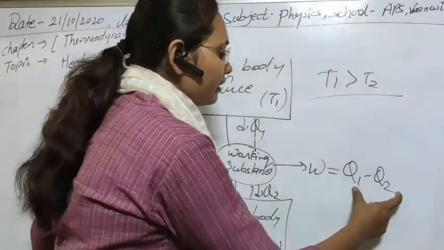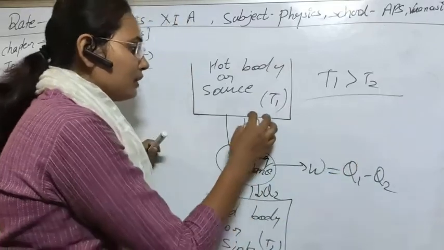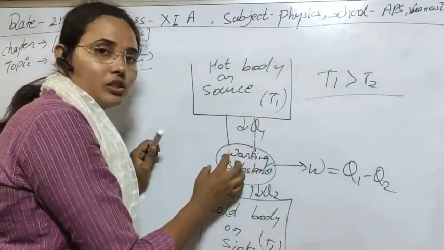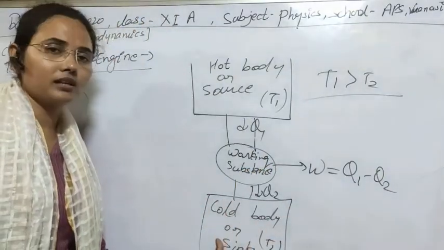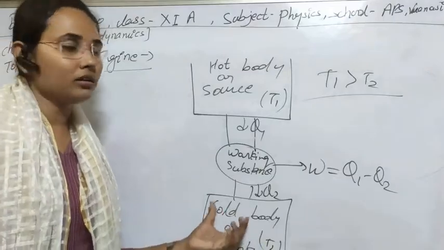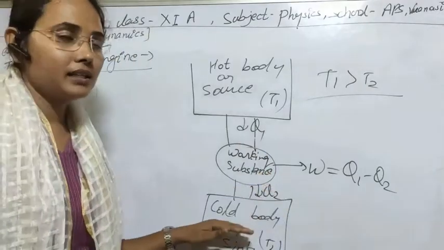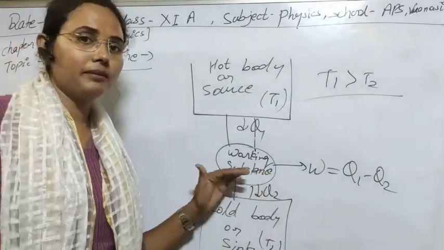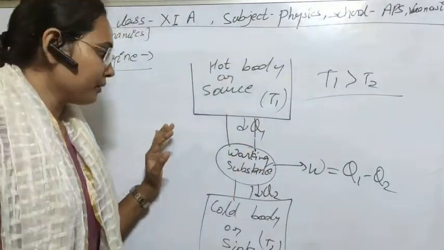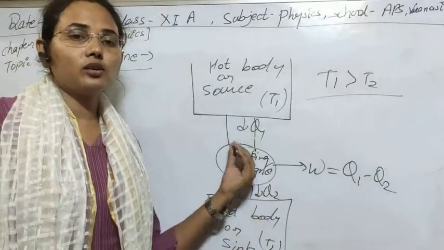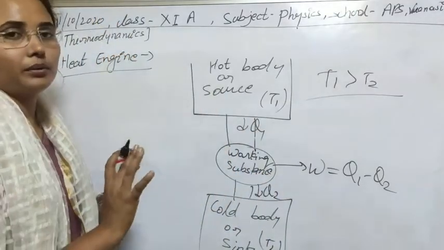Because the part of this heat Q1 which is used by the working substance will be Q1 minus Q2, because Q2 heat is transferred to the sink. This is heat loss during the process, the heat which cannot be converted into mechanical work. So that heat can be transferred to any cold body to reduce the hotness of this device. So I think the simple process of a heat engine is clear to you.